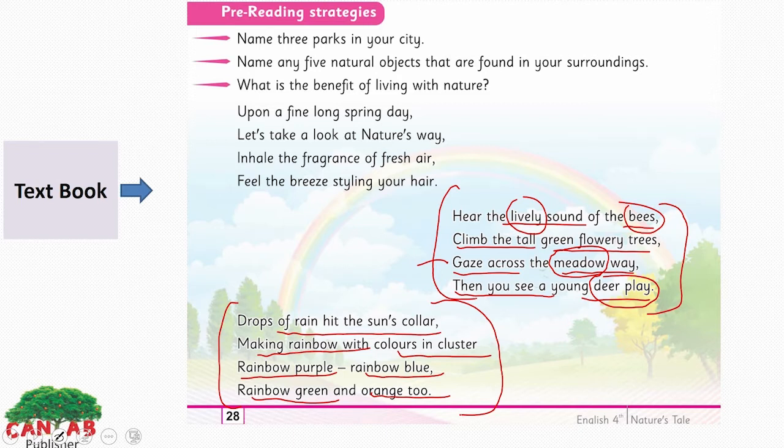Hit the sun's collar. When the drops of the rain hit the sun, it makes rainbow with colors in cluster.